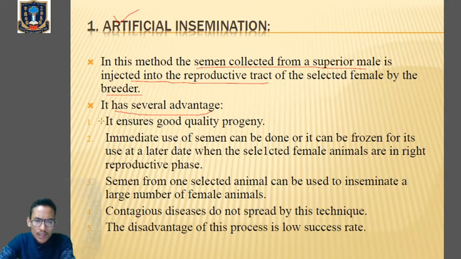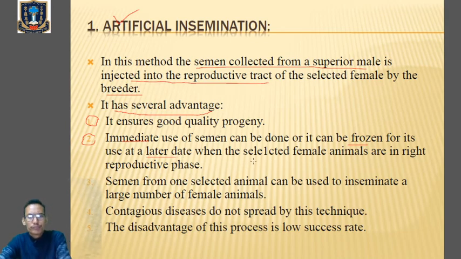First one, it ensures good quality progeny. So the progeny that is obtained will be of good quality. Number two, the semen which is collected can be used immediately, or the semen can be frozen and stored for later use.